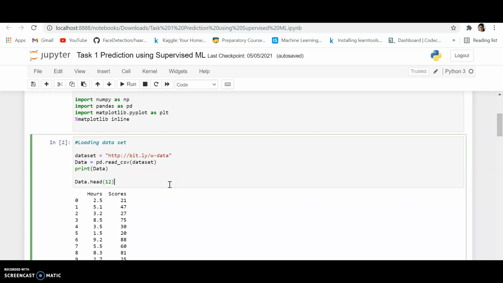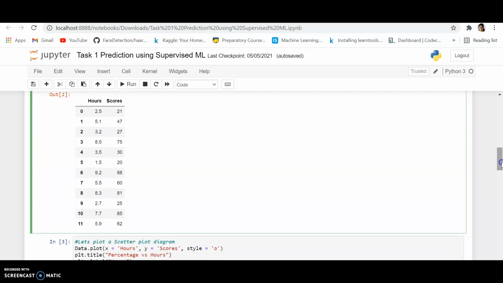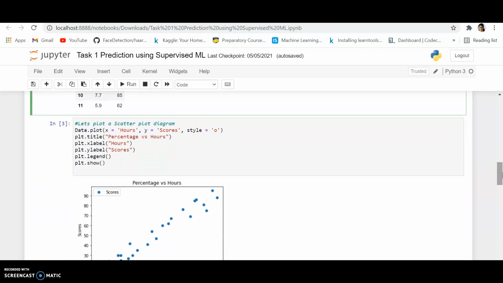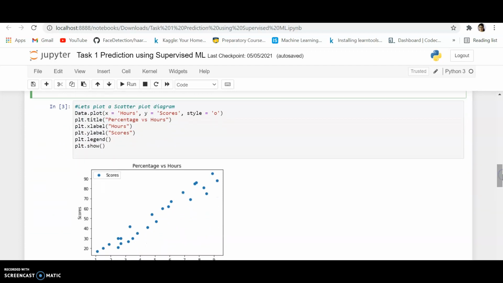Next I have run data.head, and you can see the output, hours versus score, giving us the 12 rows, 0 to 11. Next we are plotting a scatter plot diagram to visualize it. So x being the independent variable and y the dependent variable. So scores depend on hours of study.